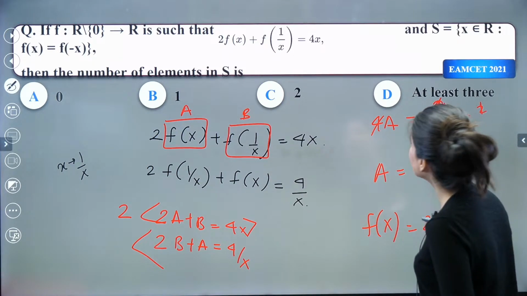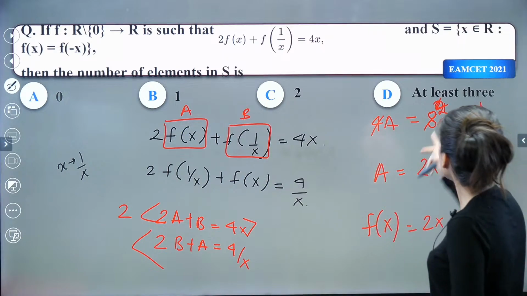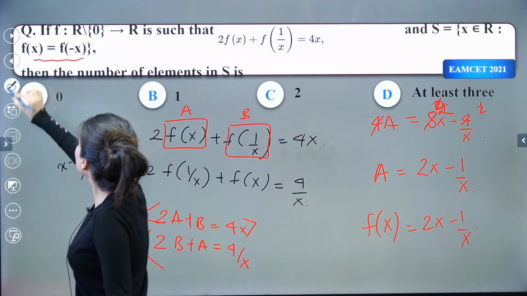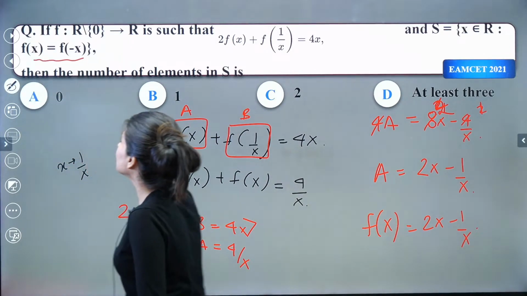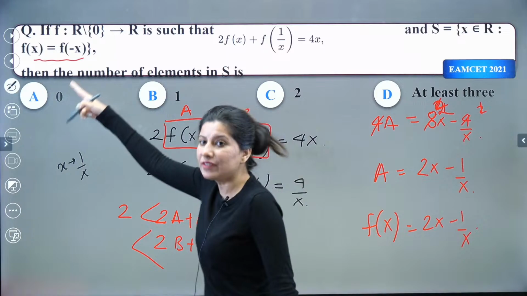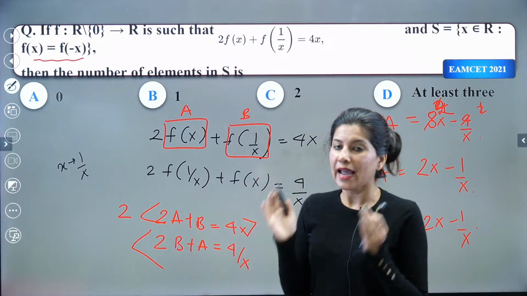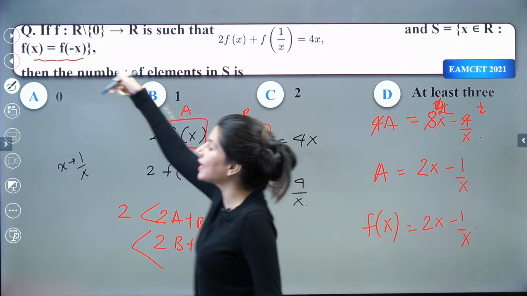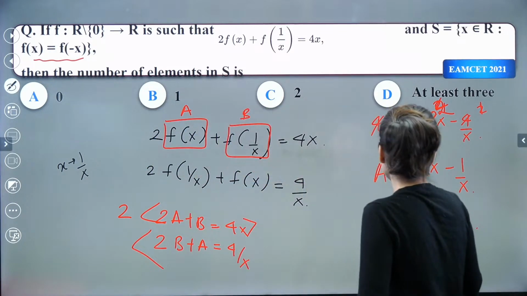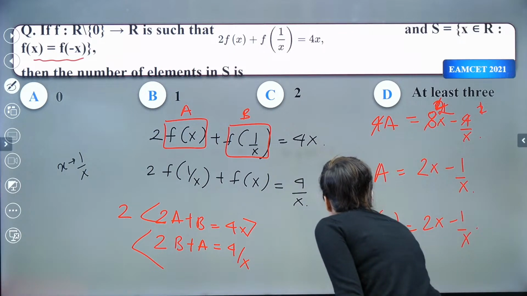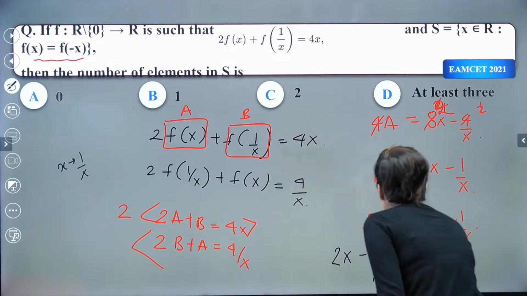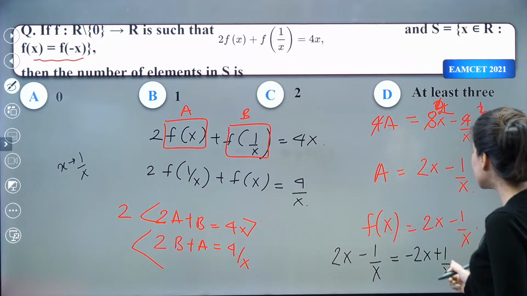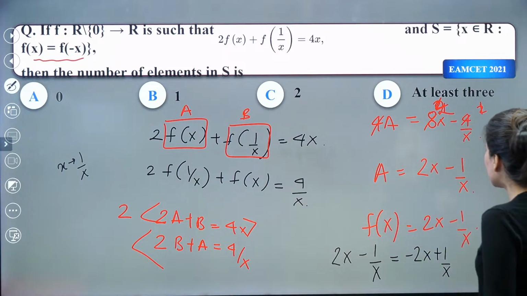Now this is the f(x) we have got. They are telling me one equation wherein f(x) equals f(minus x). We need to solve this, calculate the value of x, and then figure out how many elements are sitting inside the solution set. So basically 2x minus 1/x will be equal to minus 2x plus 1/x. So that is going to be 4x equals 2/x.